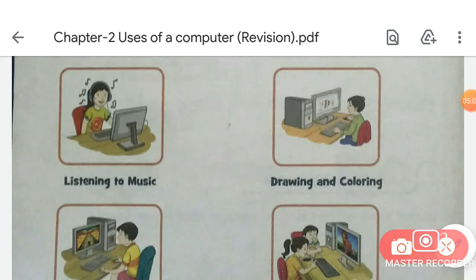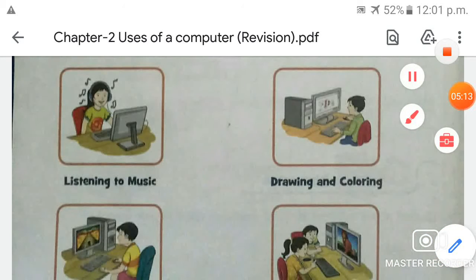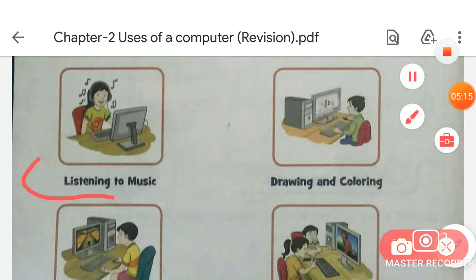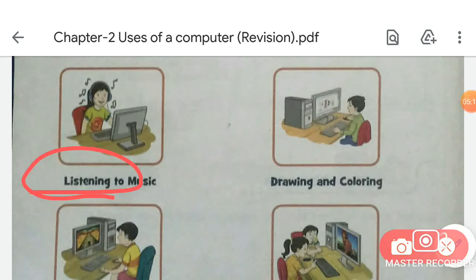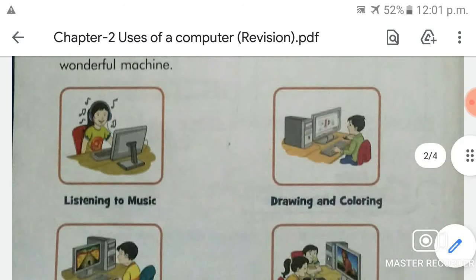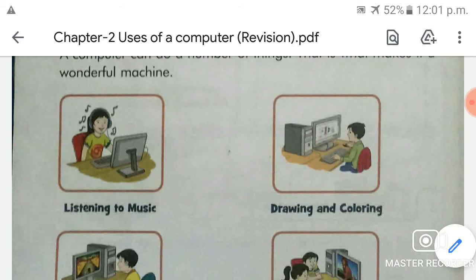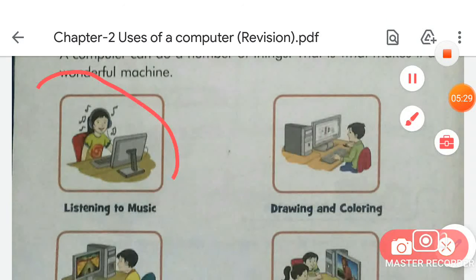First task that we can do on a computer is listen to music. Okay, we can listen to music on it. So students, what is the spelling of listen? Can you tell me? Listen means hear, and the spelling of listen is L-I-S-T-E-N. Listen. Okay, you can listen to music on a computer. As you can see in this picture, this girl is listening to music on a computer.